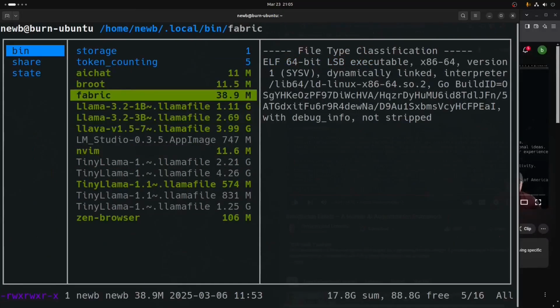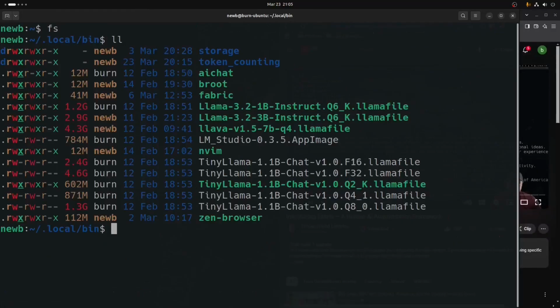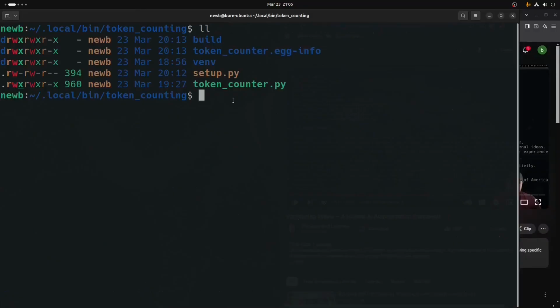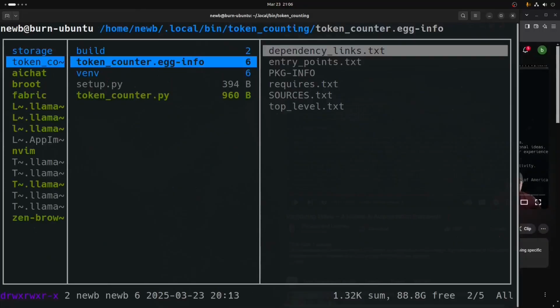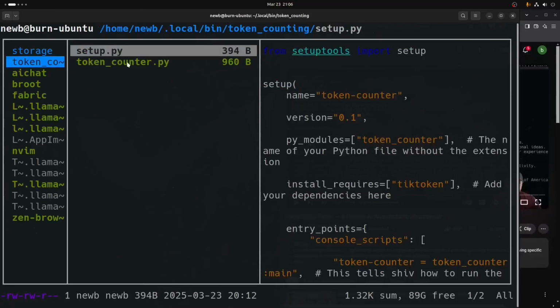Now, in this bin directory, the .local bin, I just made a directory in the command line. I'll drop out to Ranger to show you this. I made this token counting directory just by running the mkdir command. And then if we cd into that, you'll see we have a few things. Now, this was left over from the build, so I'm going to remove that just so that no one gets confused. And I'm going to delete that build directory too. So all we have are these two files, because these are what we're going to want to look at. That's all we have.